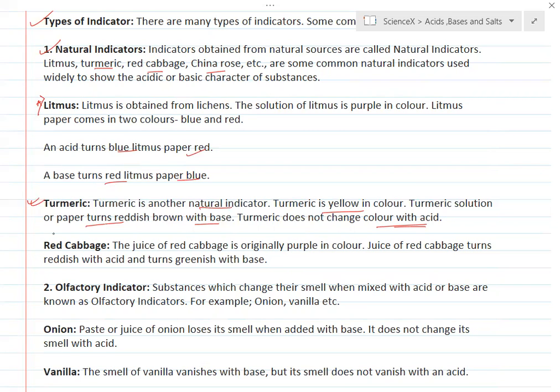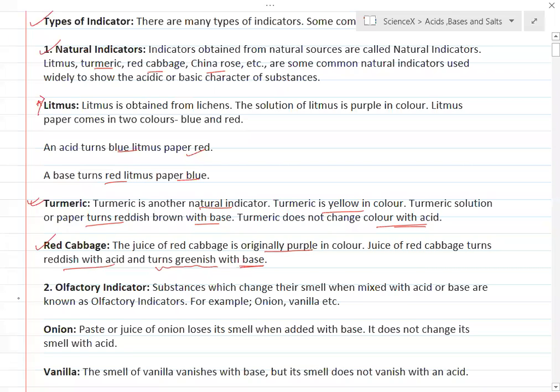Similarly, red cabbage is also there. It is also a natural indicator. The juice of red cabbage is originally purple in color. The juice of red cabbage turns reddish with acid, whereas it turns greenish with a base. In this way, it acts as a natural indicator.